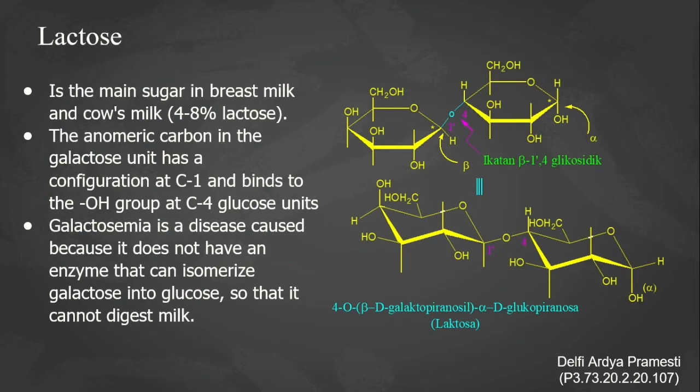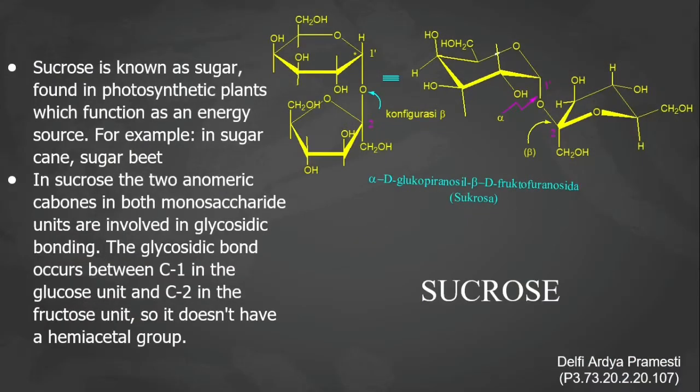digest milk. Sucrose is known as table sugar, found in photosynthetic plants, where it functions as an energy source. For example, in sugarcane and sugar beet. In sucrose, the two anomeric carbons in both monosaccharide units are involved in the glycosidic bond. The glycosidic bond occurs between C-1 in the glucose unit and C-2 in the fructose unit, so it doesn't have a hemiacetal group.